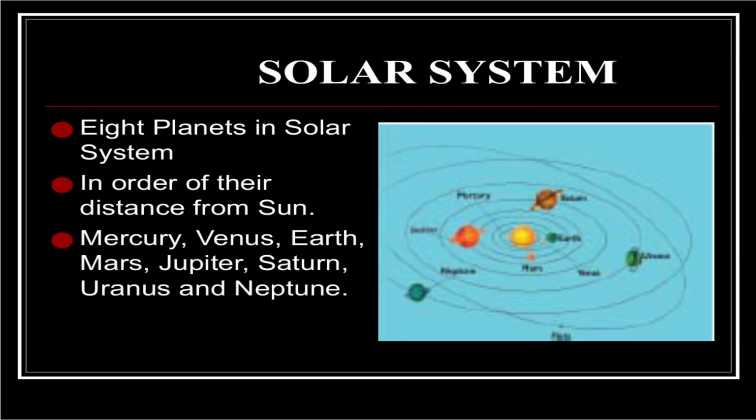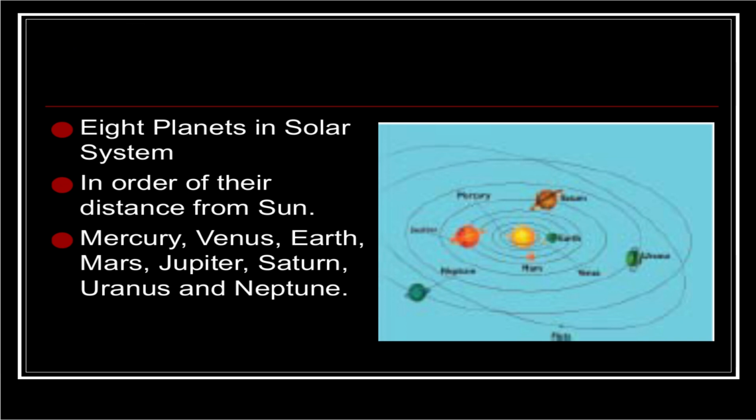Now we will see the solar system in detail. There are 8 planets in our solar system. In order of their distance from the sun: Mercury, Venus, Earth, Mars, Jupiter, Saturn, Uranus and Neptune.